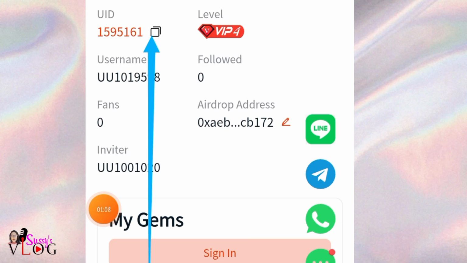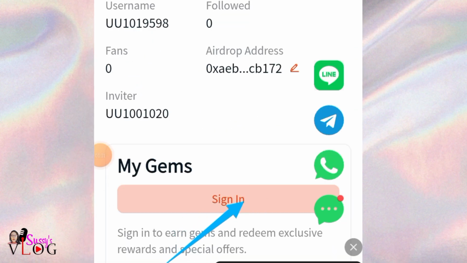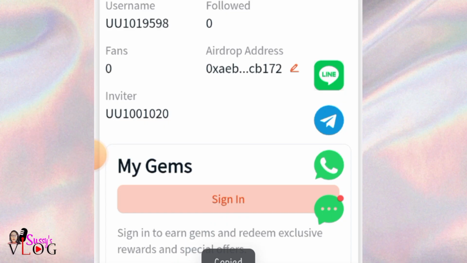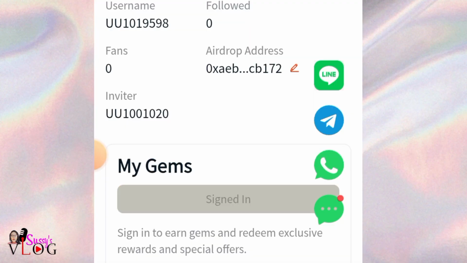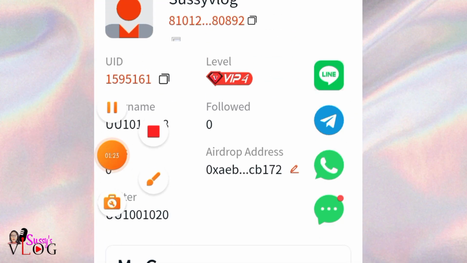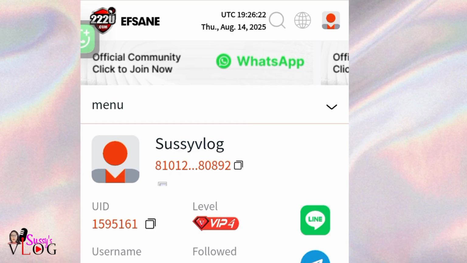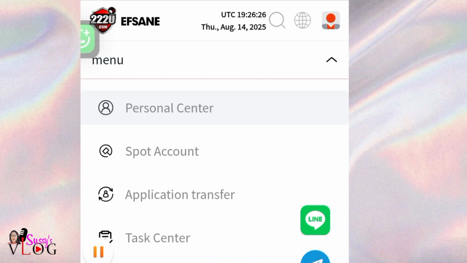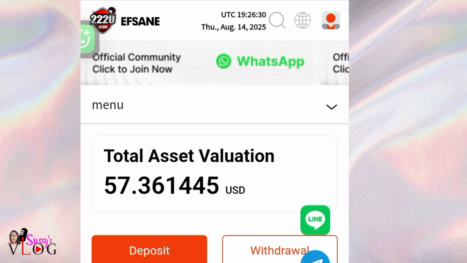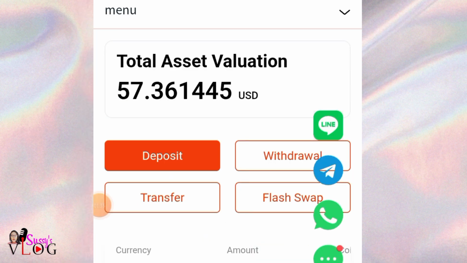You see your UID here, and then you see this place that shows sign in. So you come in every day here, you first sign in here. Let me copy this UID first. So you first sign in here, and whenever you see a pop-up message, just come back. Then after signing in, you now come here and click on this menu. You click on this menu again, you come down here, you click on Sports Center. Now, this particular information I'm going to drop after this, you need to do it ASAP.